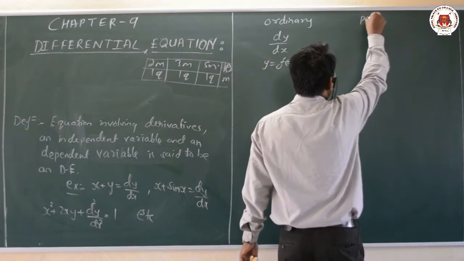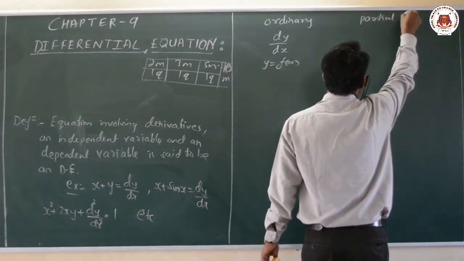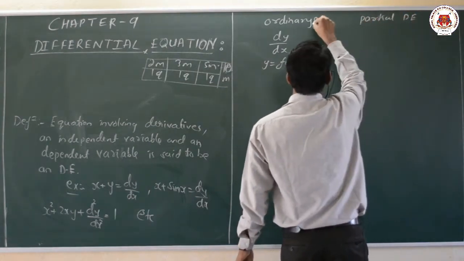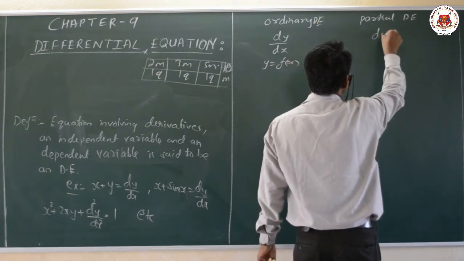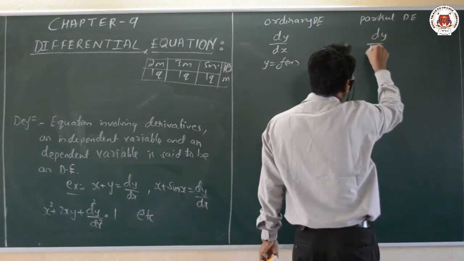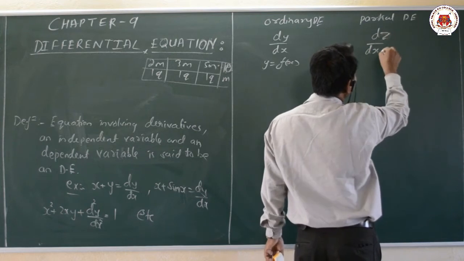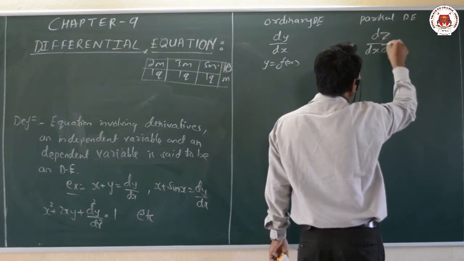Whereas in the partial differential equation, dear students, the dependent variable depends on more than one variable. For example, dz is dependent on dy as well as dx.